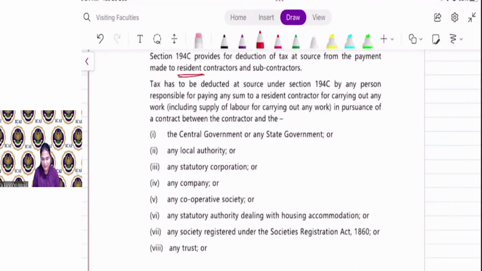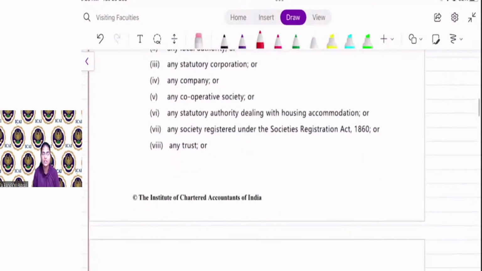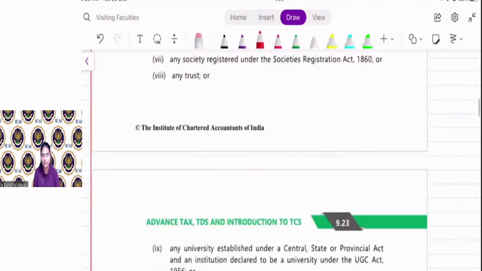Tax has to be deducted at source under section 194C by any person responsible for paying any sum to a resident contractor for carrying out any work in pursuance of a contract between the contractor and the government. So if the government is giving a contract, then the government is also required to deduct TDS. Any local authority, statutory corporation, company, cooperative society, any statutory authority dealing with housing accommodation, or any society registered under the Societies Registration Act, or any trust.